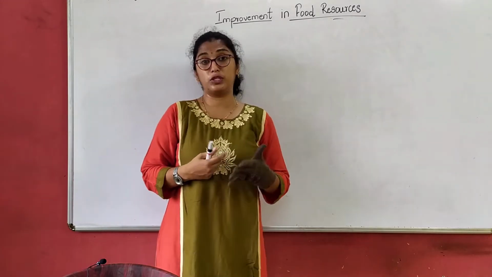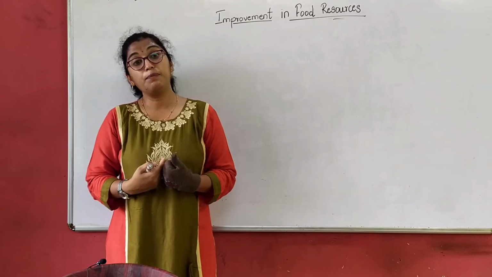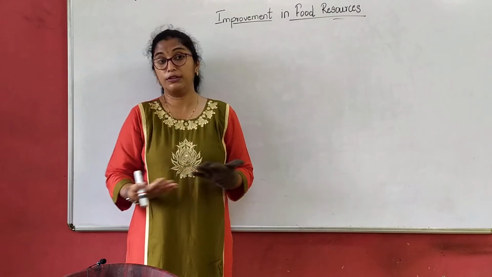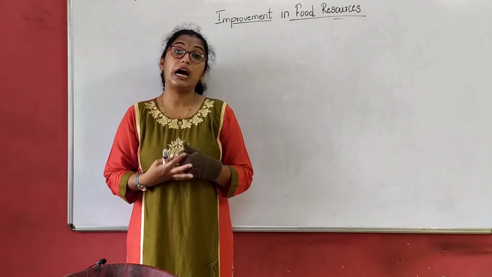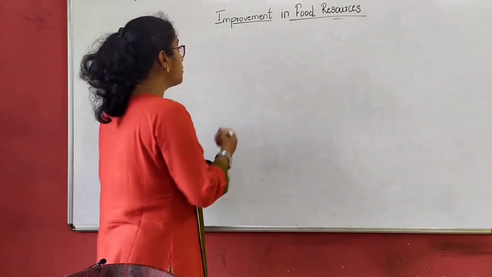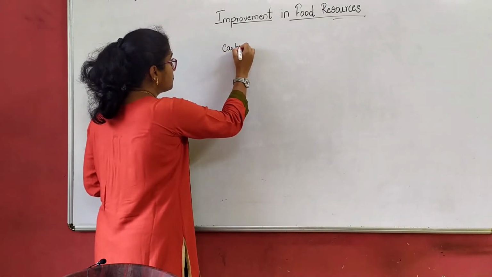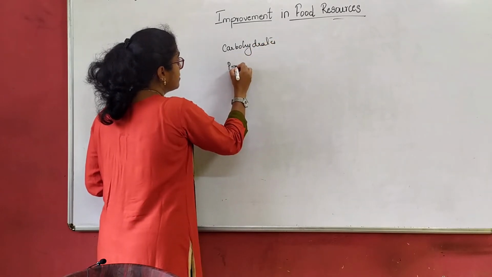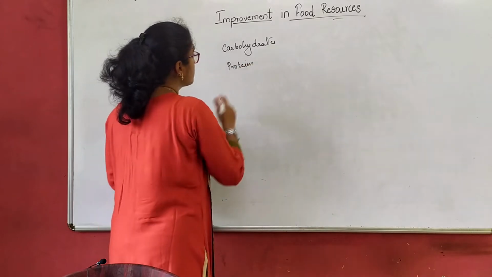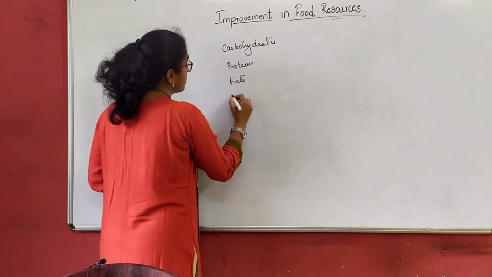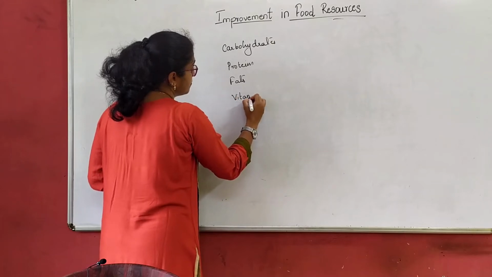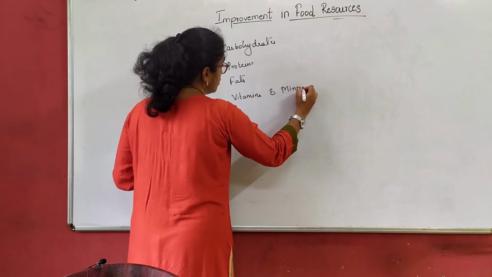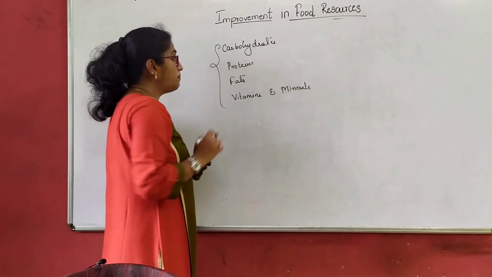Now when we talk about food resources, we also talk about the type of food we consume. Basically we consume both plant food and animal food, right? So what type of nutrients are required by our body? Basically our body requires carbohydrates, proteins, fats, vitamins and minerals.